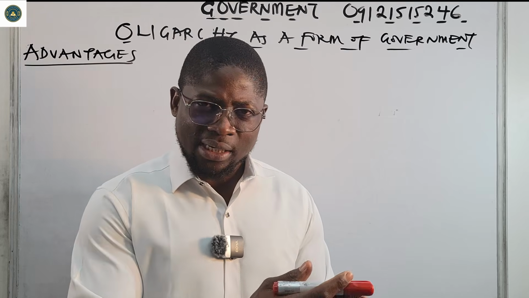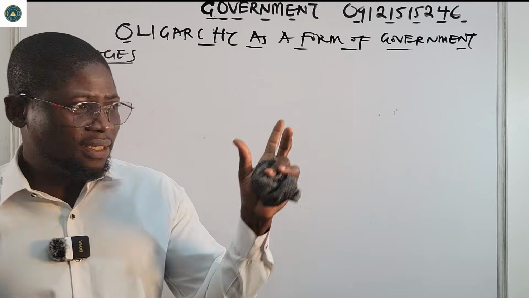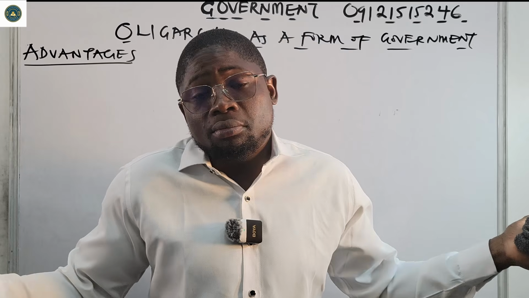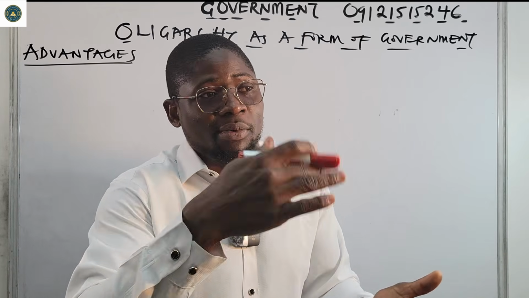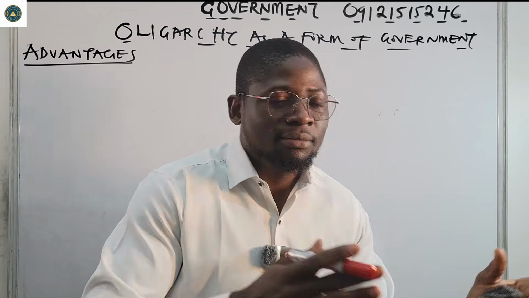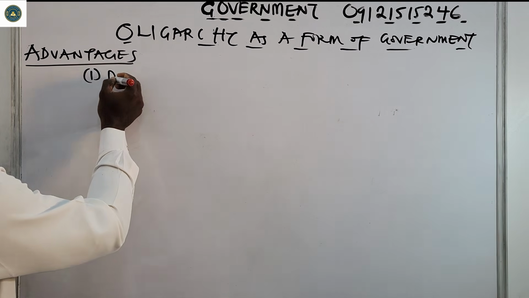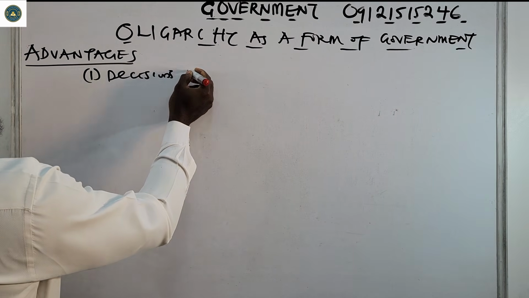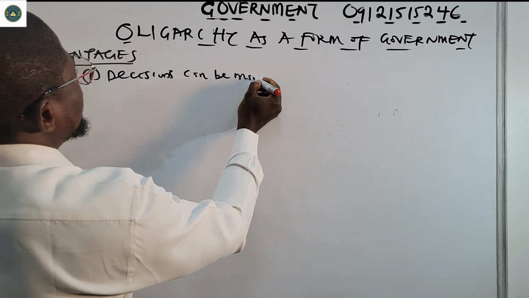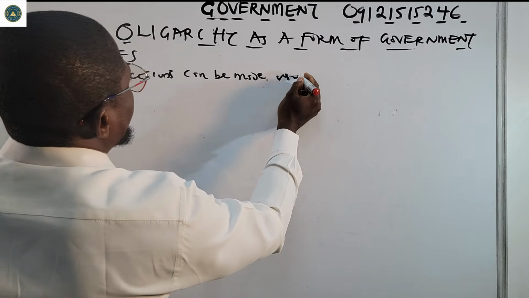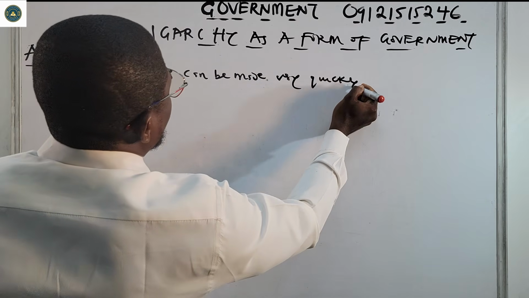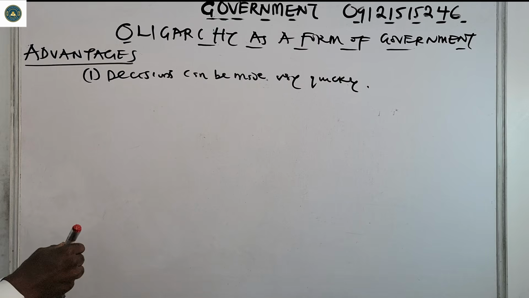So it goes through a whole number of processes. But in oligarchy, since only a few people are ruling, they just say okay, approved. So number one, decisions can be made very quickly.